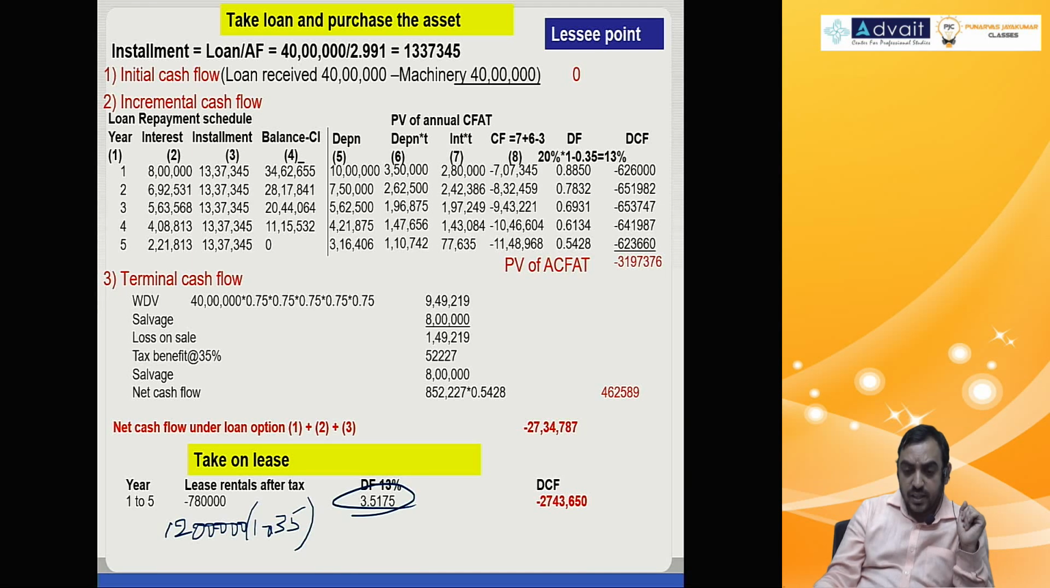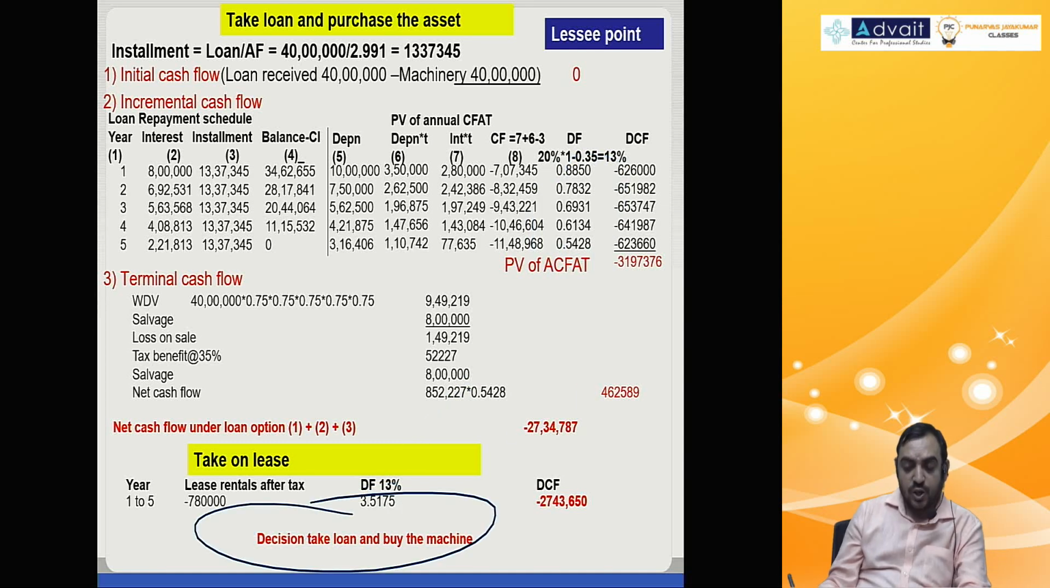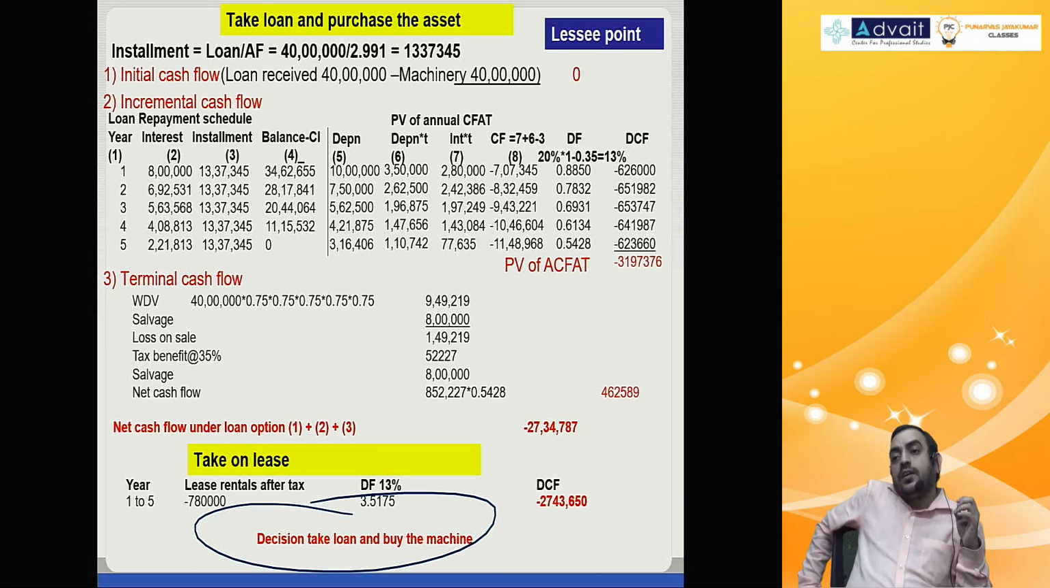This is nothing but sum of this discounting factor. You get 3.5175, so you get present value to be 2743. Choose whichever is cheaper. Cheaper is 2734. So decision is take loan and buy the machine. So take a look at the solution. See if you have any doubts.